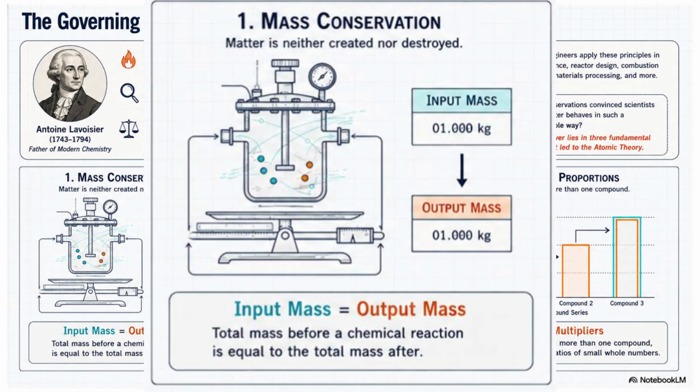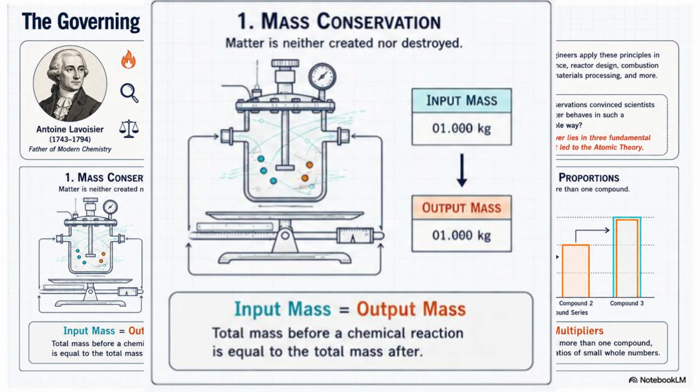Let's look at the illustration. We have a closed reaction vessel placed on a balance. Before the reaction begins, the system has an input mass of 1 kilogram. Inside the vessel, the particles rearrange themselves during the chemical reaction. Notice that after the reaction, the output mass is still 1 kilogram. The substances inside have changed, but the total mass remains exactly the same.